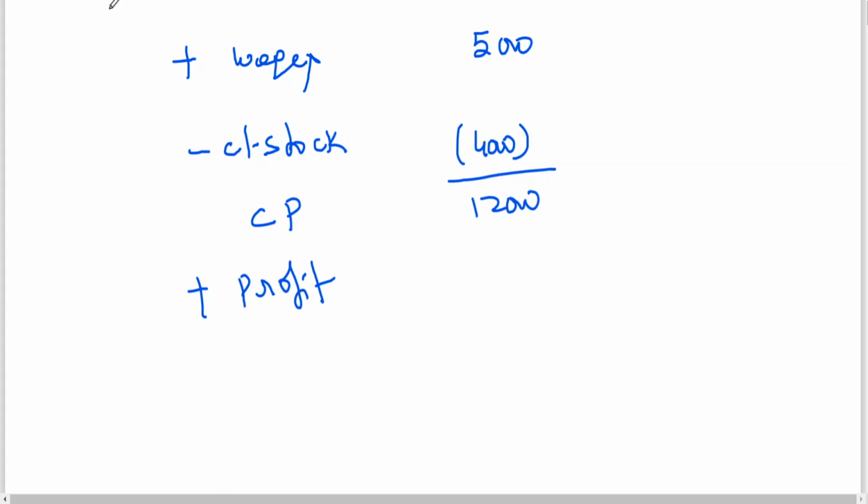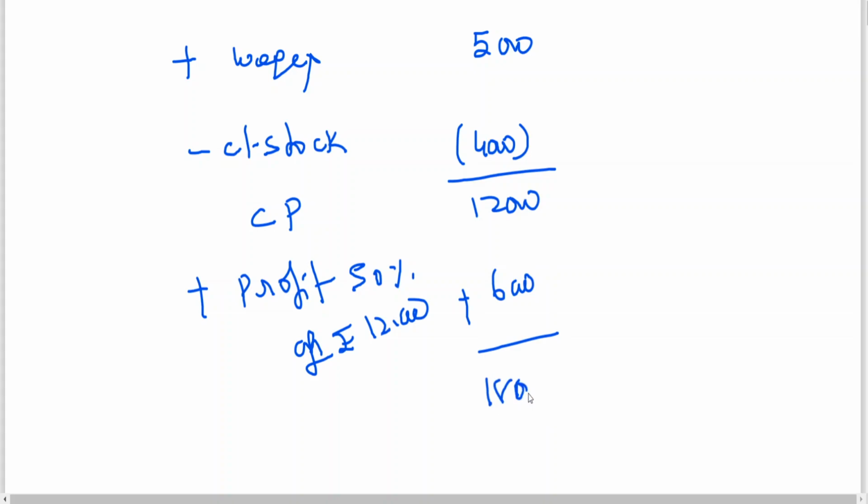But here, profit percentage has also been given on cost price, so no need to convert. Cost price plus profit. That is 50% of rupees 12,000, which is 6,000. Therefore, it becomes 18,000.